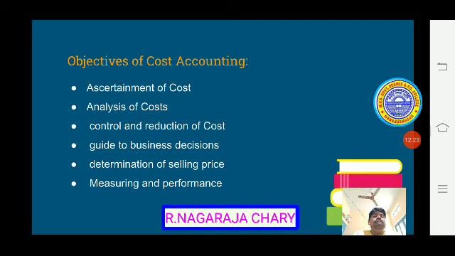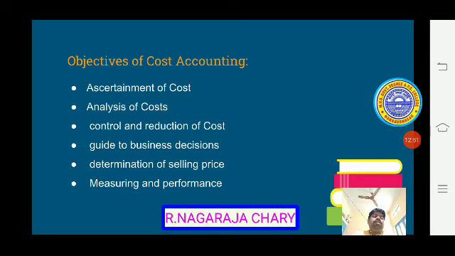Next, guide to business decisions. Business decisions are taken by the management, the top level management, the people who invest and take decisions. So cost accounting guides the management to take decisions in a better manner.